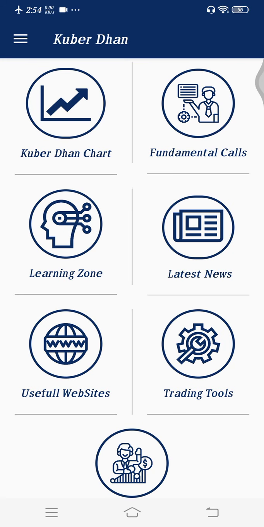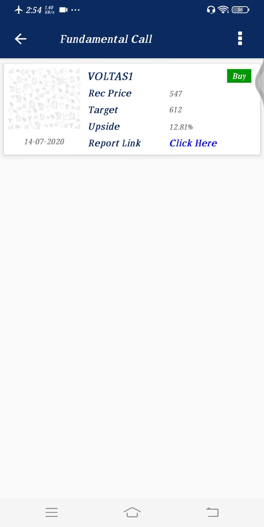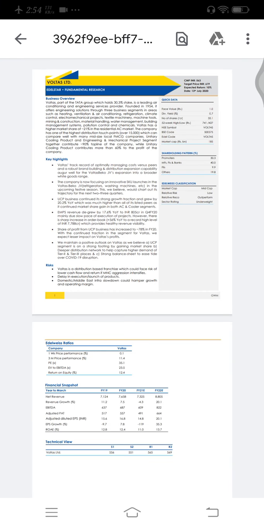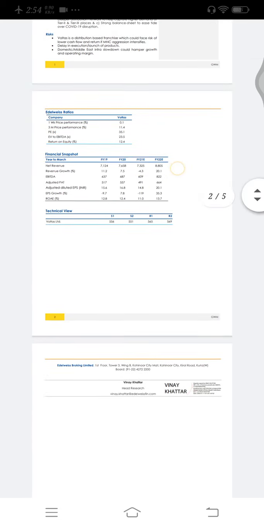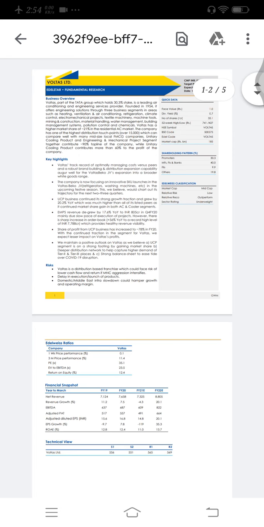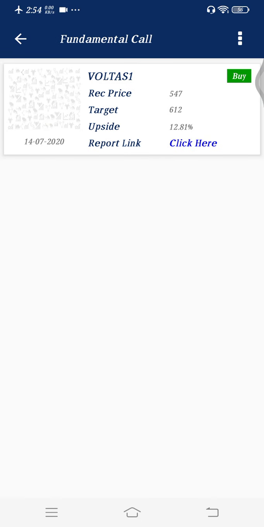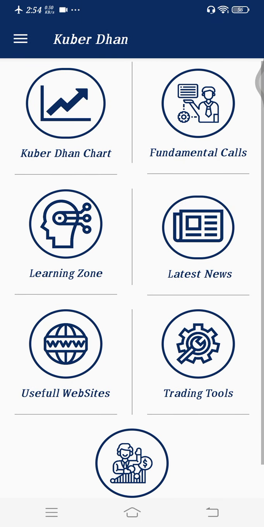Now I am giving you the fundamental insight. This is a Voltas futures report. Some brokers have given a recommendation of going long on Voltas. We are providing this report free of cost to you. If you have reading habits, you can definitely come to this section, and this is also free for life. So don't delete the app. Even if you don't want to purchase the app, just be with the app, it is very useful.